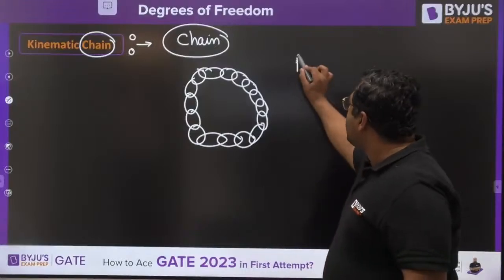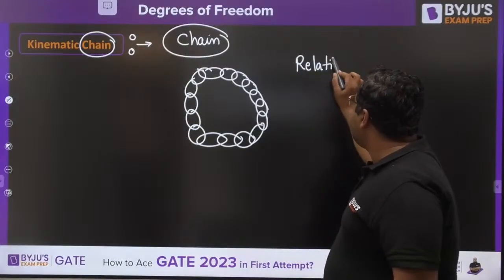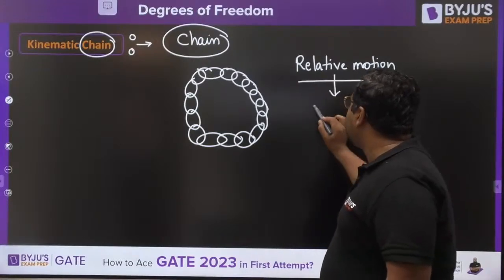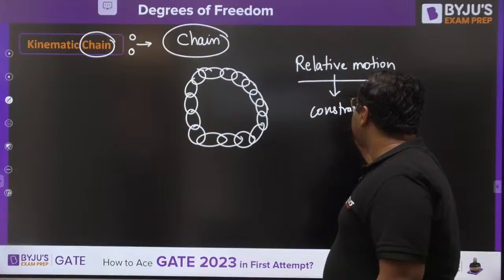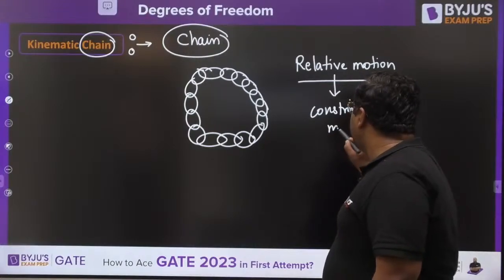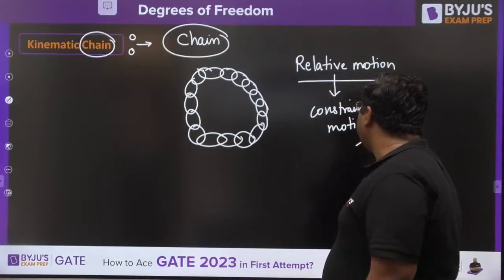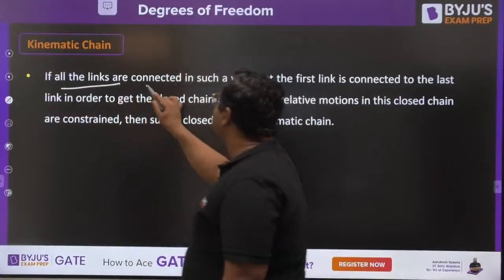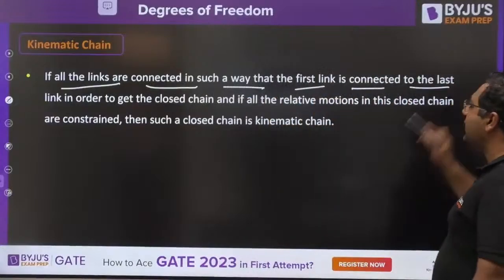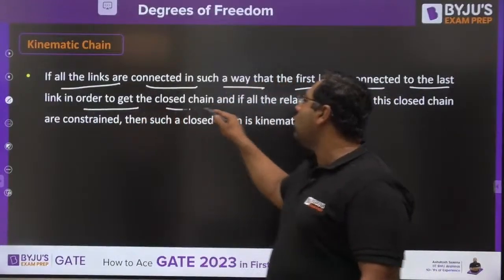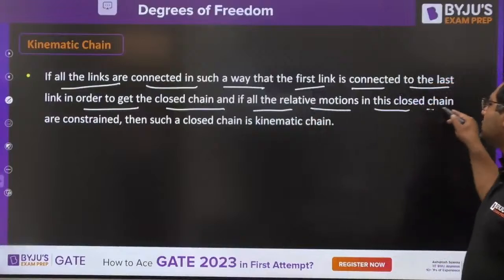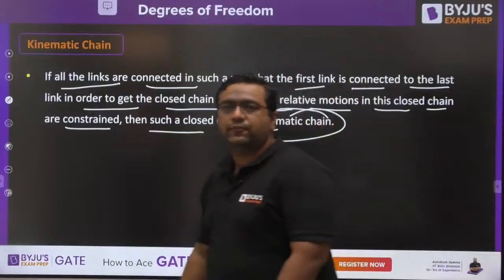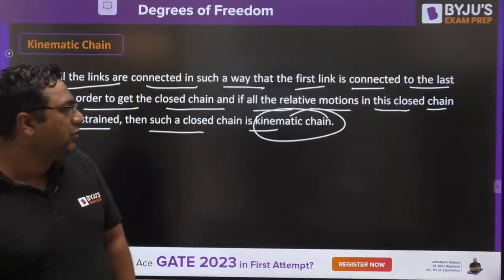So my dear, if the relative motion between those links is a constrained motion, only then we would call it a kinematic chain. Now I am going to define this in the next slide. If all the links are connected in such a way that the first and last link are connected together to get a closed chain, and if all relative motions in this closed chain are constrained, then such a closed chain is said to be a kinematic chain. Is everybody clear about the definition or not?